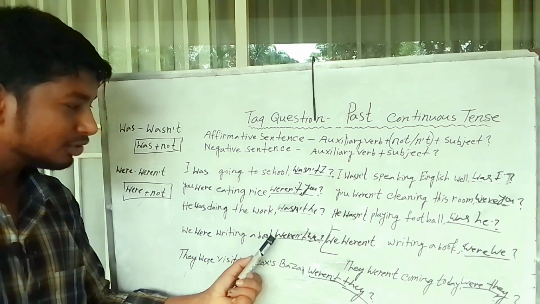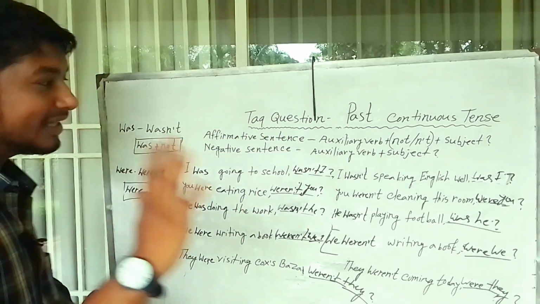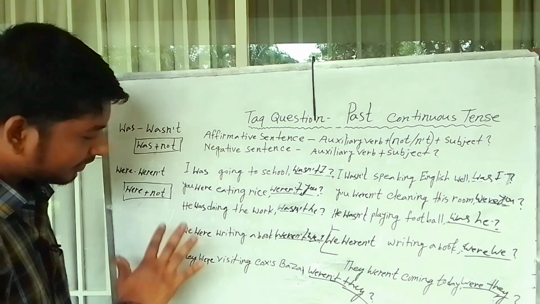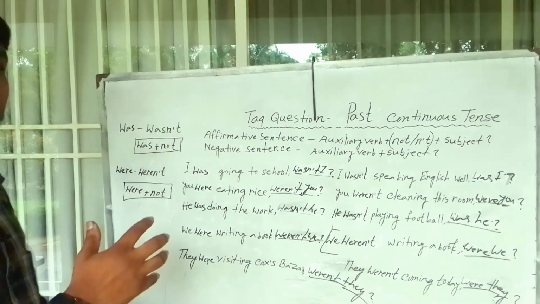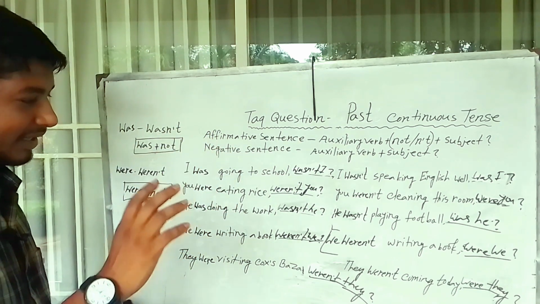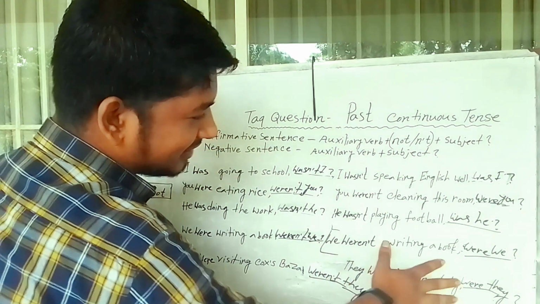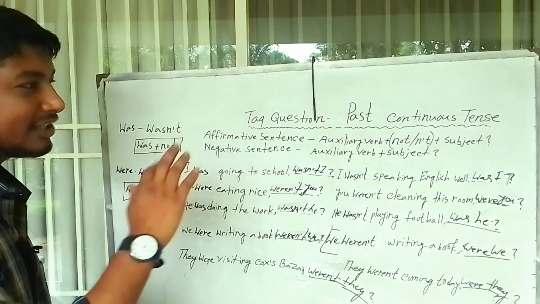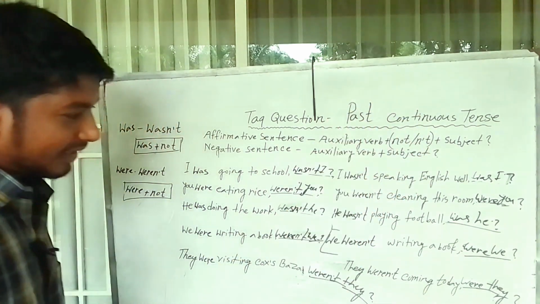We were writing a book. This sentence is past continuous tense plus affirmative sentence. So we know the auxiliary verb plus not plus subject. This tag question is weren't we. Were plus not makes weren't. We weren't writing a book. This sentence is past continuous tense plus negative sentence. Negative sentence tag question, past continuous sentence tag question: auxiliary verb plus subject.